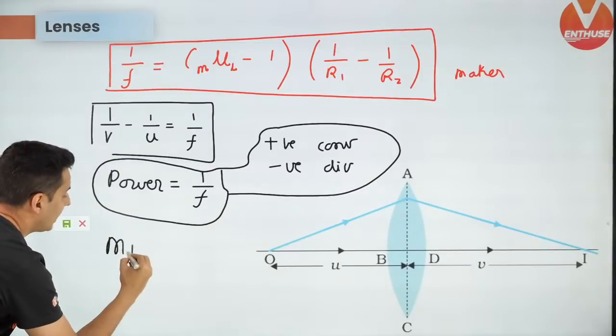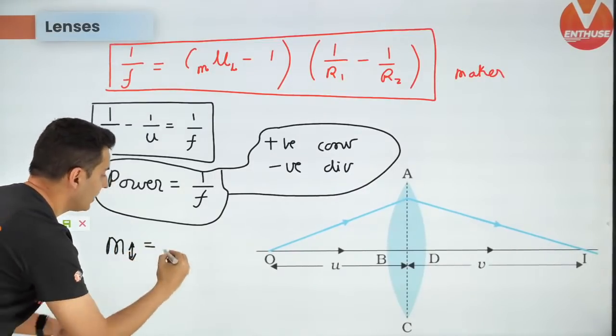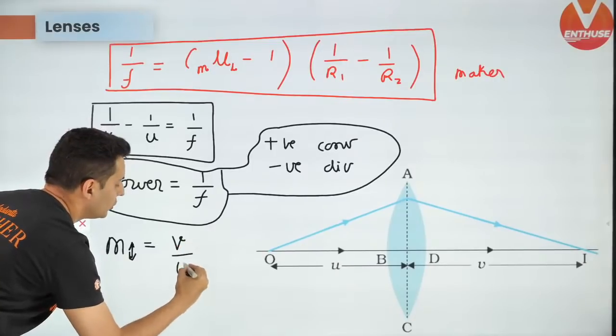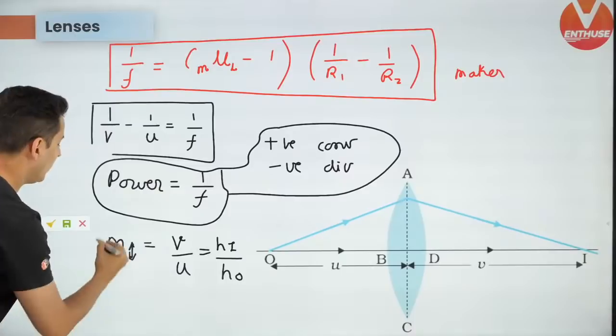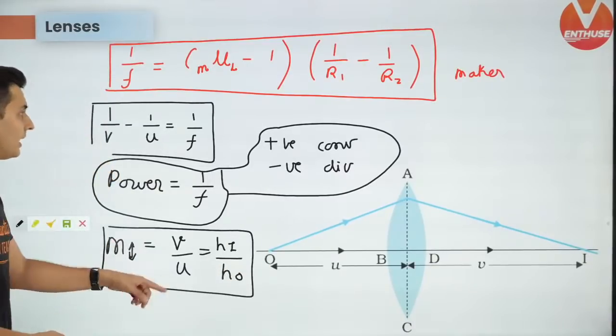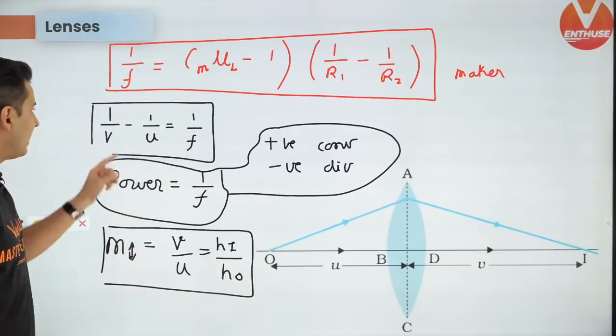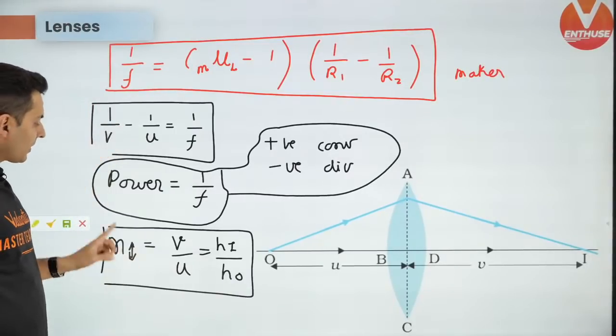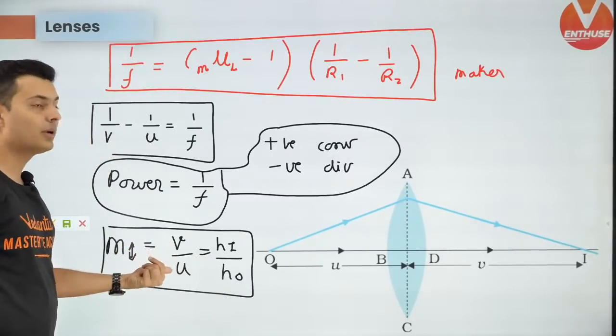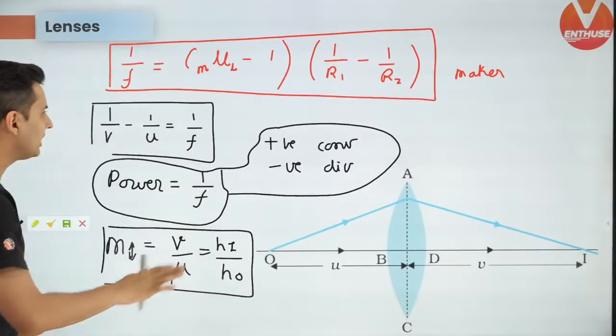Next up is magnification this way. Magnification is just V by U, which is image height by object height. Very important formula again. Recollect, the formulas are the same, just that in mirrors you had plus here, here it becomes minus. In mirror you had minus here, here it becomes plus. So the change is only in the sign.